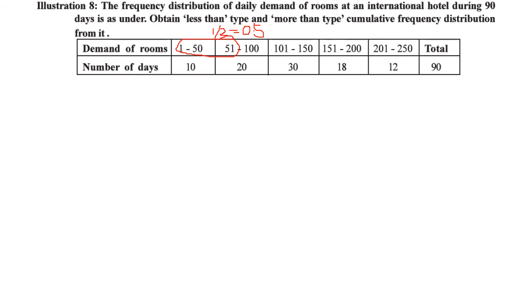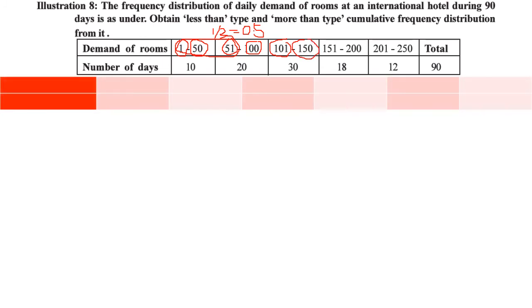You subtract 0.5 from the beginning and add 0.5 to the end. Similarly, subtract 0.5, add 0.5.